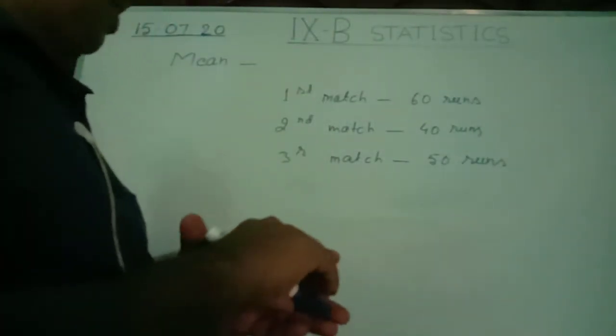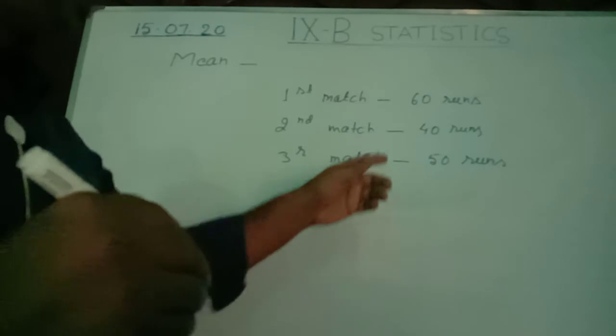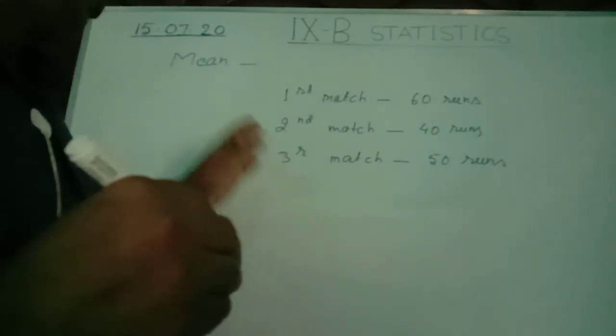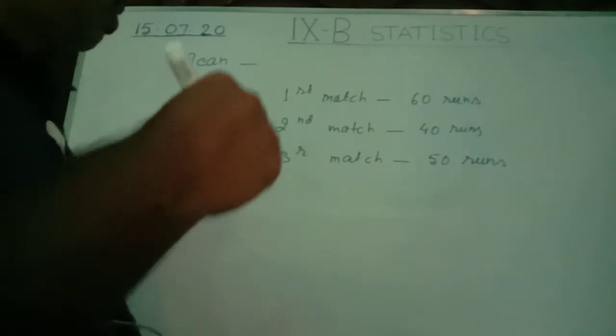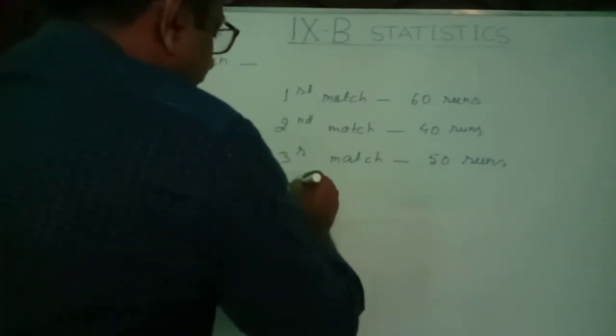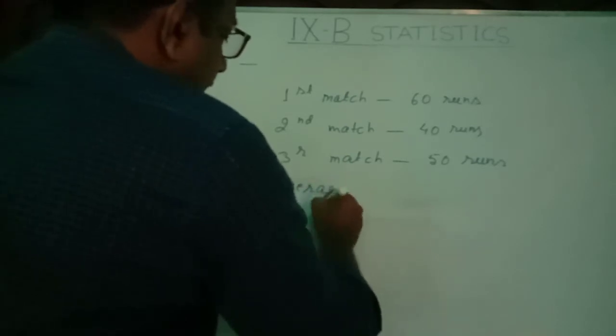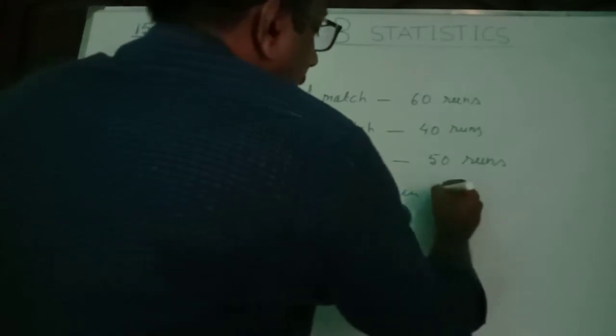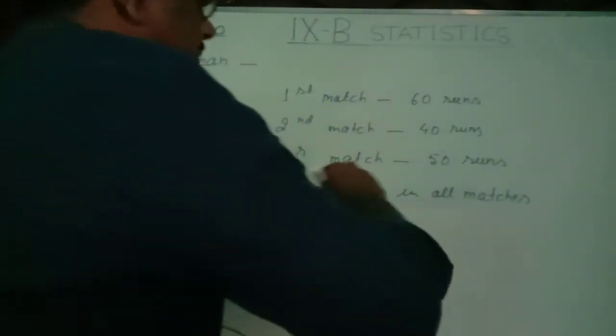If you find the average run made by that cricket player in all matches, what will you do?